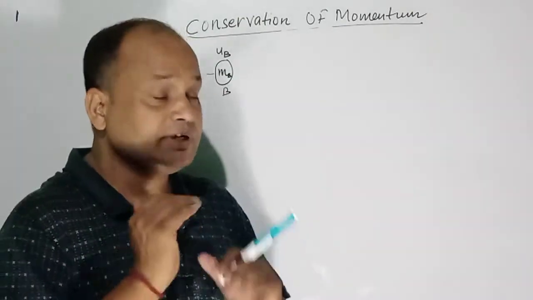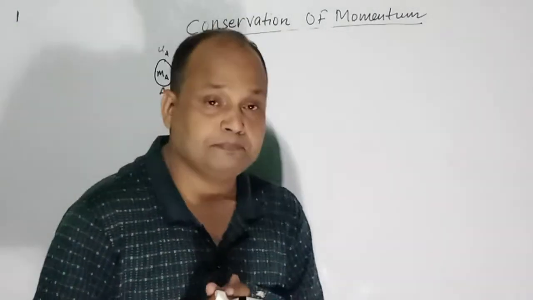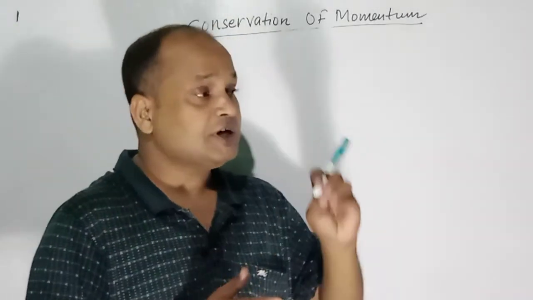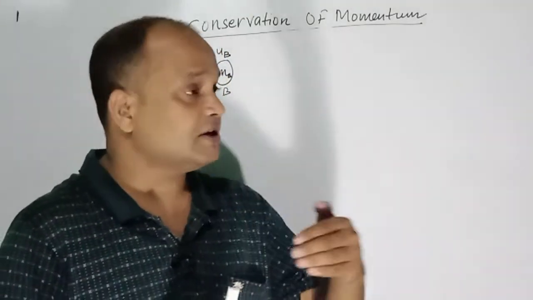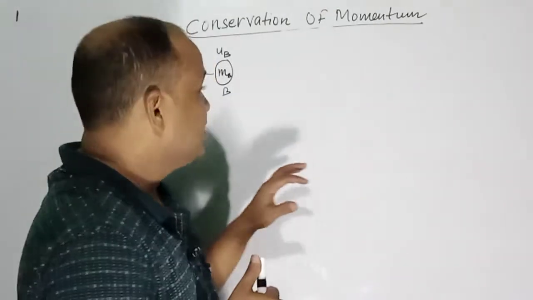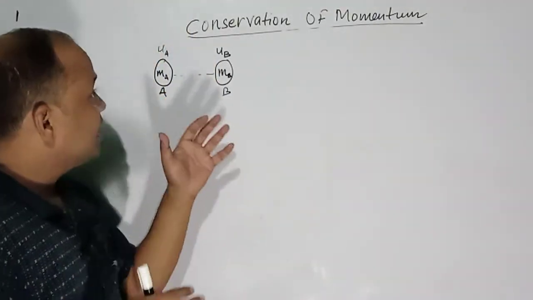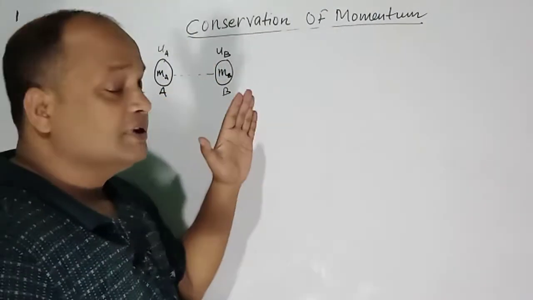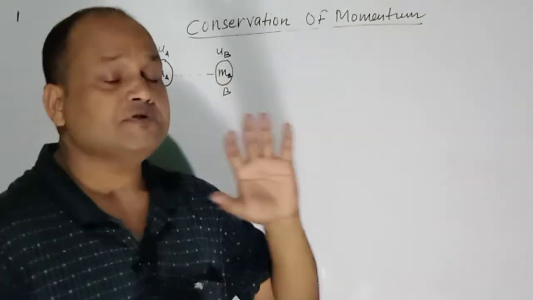That is, it holds under a certain condition: there should not be any external forces on those bodies. Then only we can have conservation of momentum.